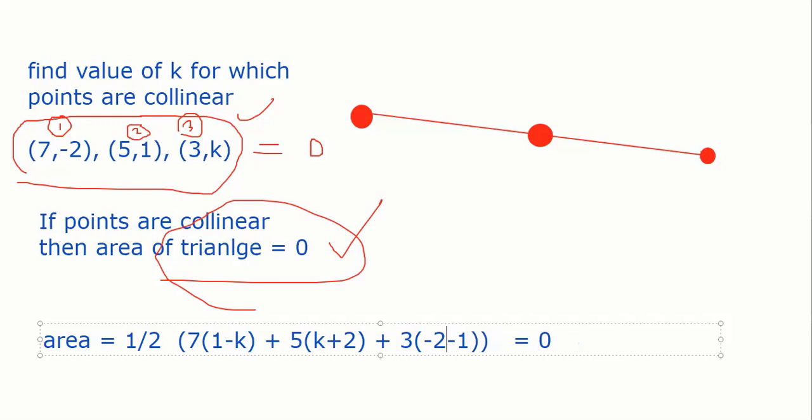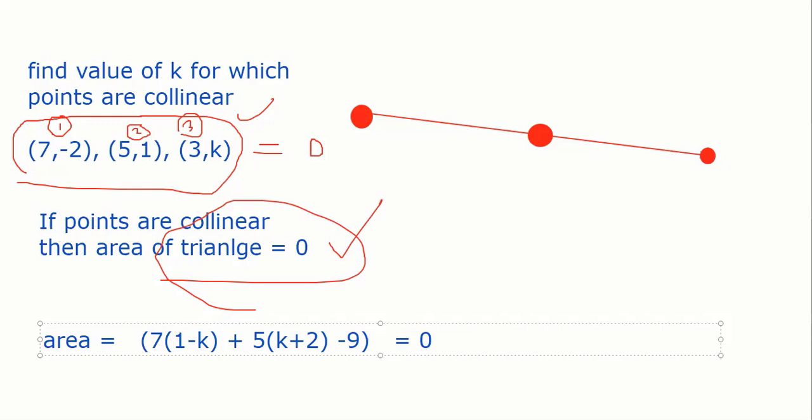So now let's solve this. Minus 2 into minus 2 and minus 1 is minus 3. Minus 3 into 3 becomes minus 9. Now the half will go, since it is equal to 0, the half cancels, and 2 into 0 becomes 0.